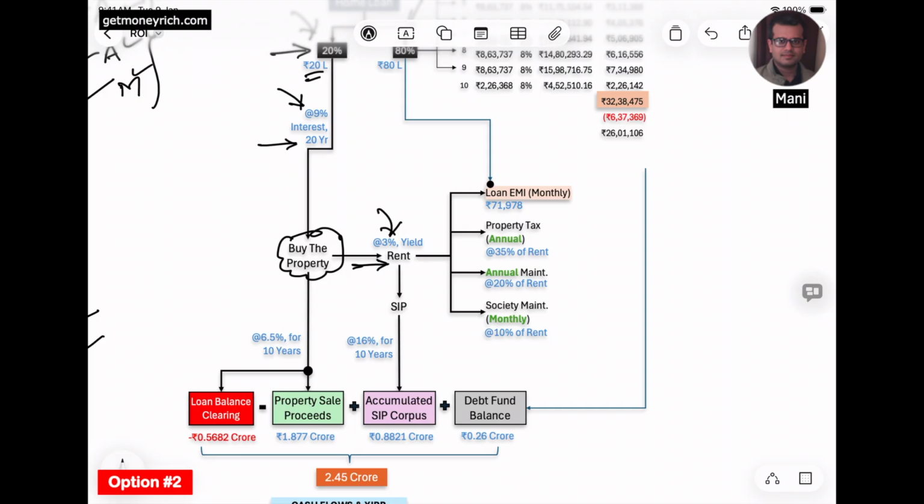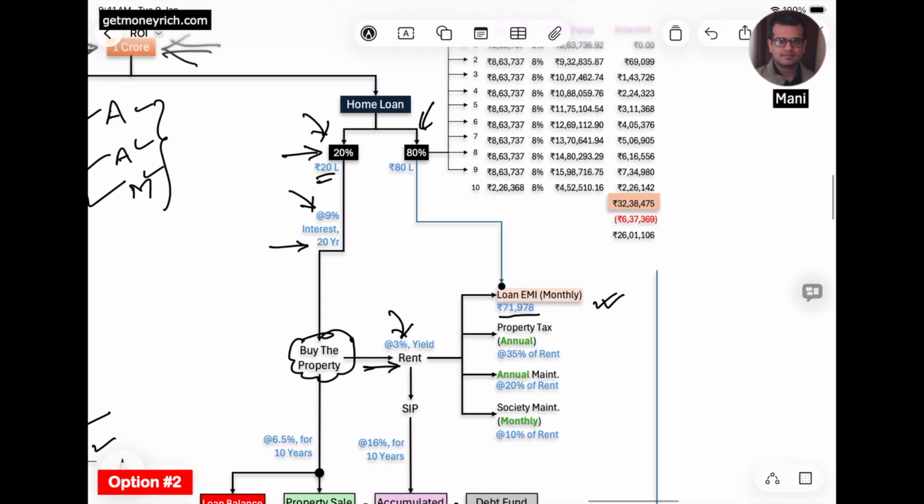In this case there will be 4 kinds of costs for the person. The first cost will be the home loan EMI, which will be 71,978, because he has bought a property which is worth 1 crore. So he has put 20 lakhs from his pocket, and he has taken an 80 lakh loan. So for an 80 lakh loan at 9% per annum for 20 years, the loan EMI will be 71,978. So this will be the first cost, and it will happen on a monthly basis.